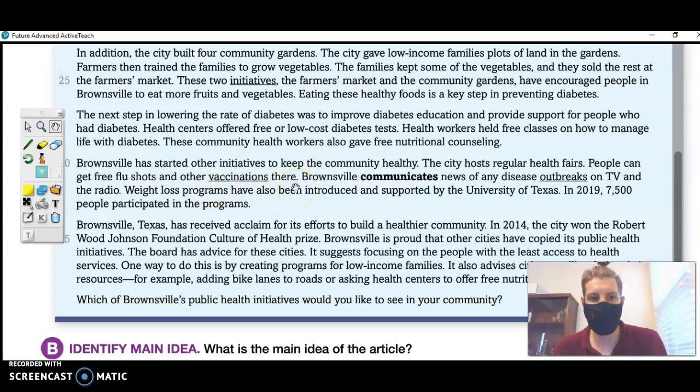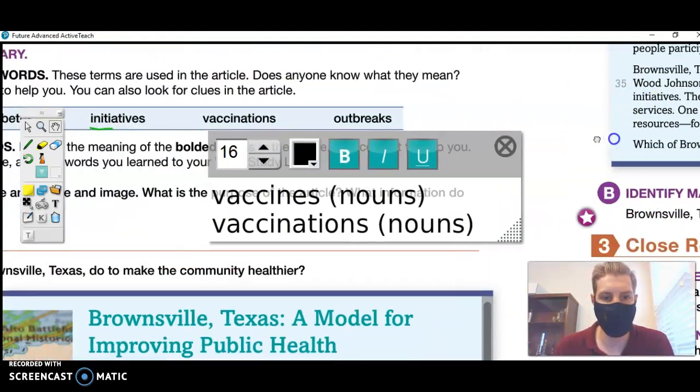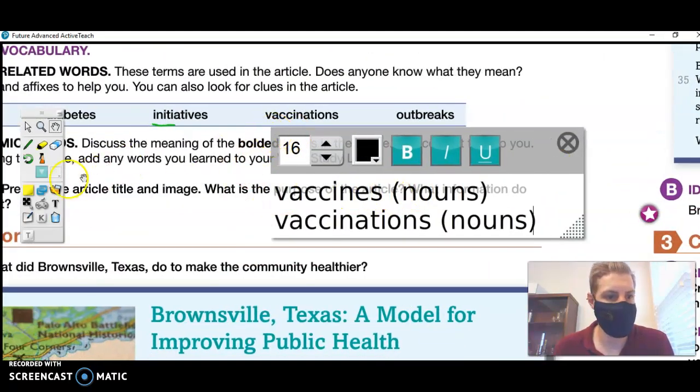Well, there you go. So it's showing flu shots is related to vaccinations, and we might infer that shots have the same meaning as vaccinations or vaccines. And I will tell you that that would be a correct inference. So we can see that root, and that can help us.